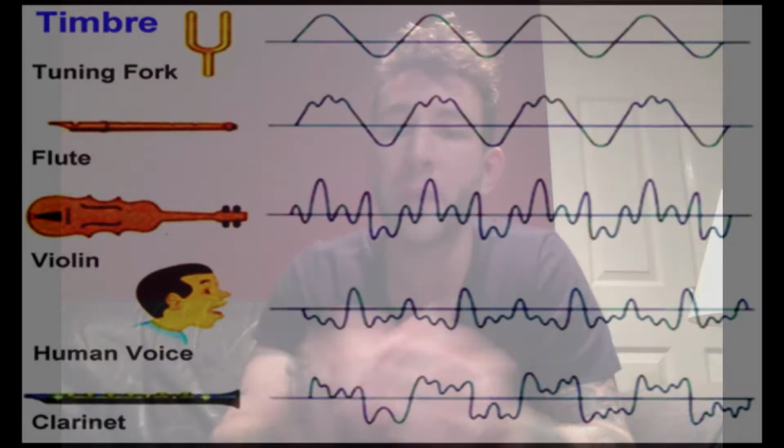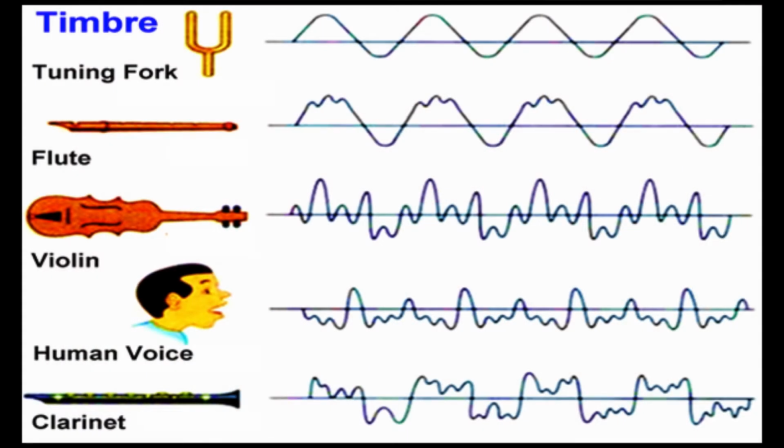For example, let's use that A4 again for simplicity. What happens is that while both instruments are producing the same fundamental frequency of 440 Hz, they each produce a series of overtones, or partial frequencies, that are unique to the shape and materials that the instruments are constructed with. We can look at it as though each instrument is making the same main frequency. They each have a number of minor frequencies that accompany it. This gives each instrument their characteristic sound, or timbre. Combined with their fundamental frequency, we can see that each instrument has a unique waveform in addition to their characteristic sound. So can only instruments make music?